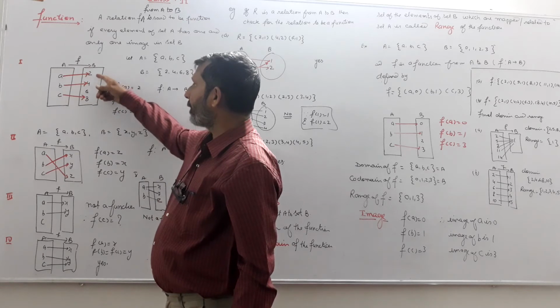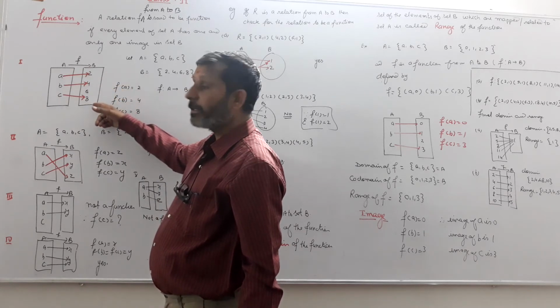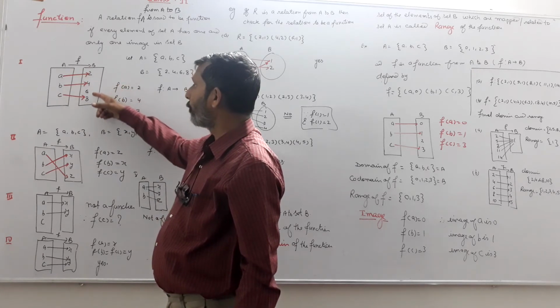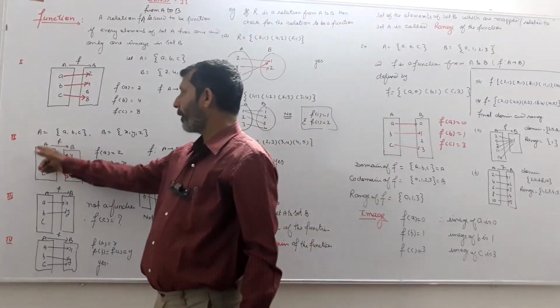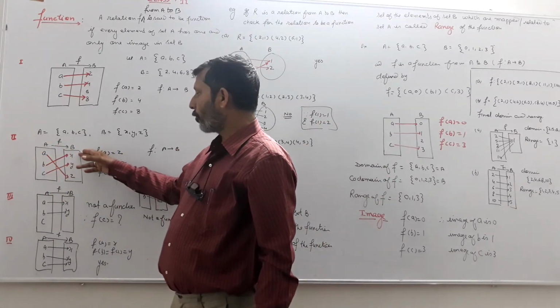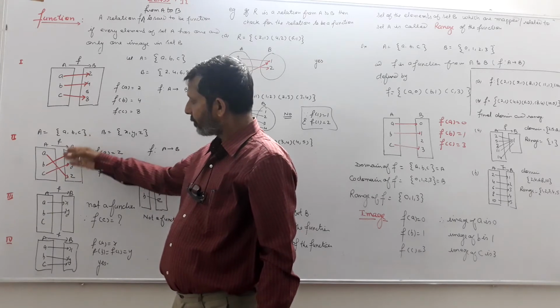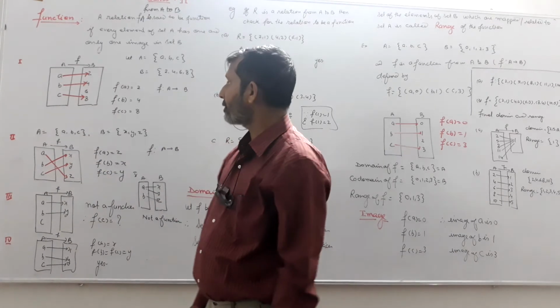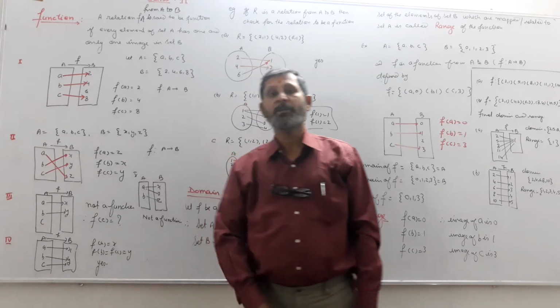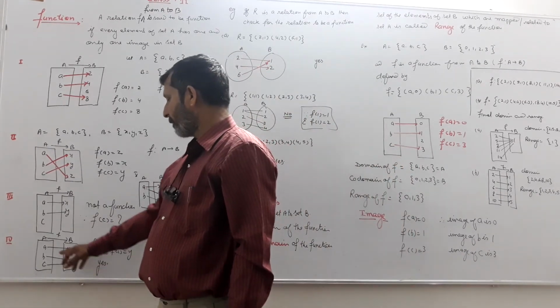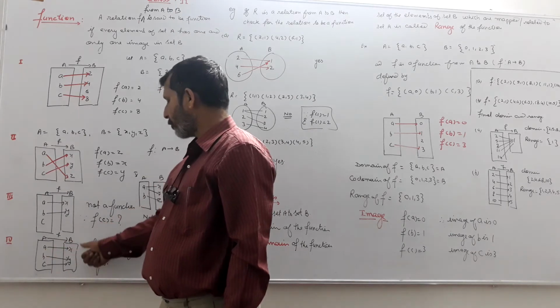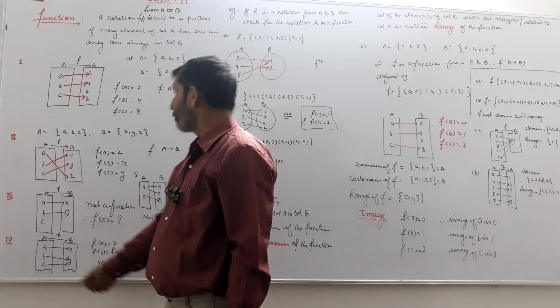For example, in this part, domain is ABC, codomain 2 4 6 8, and what is the range? Range is 2 4 and 8। In this part, domain is ABC, codomain XYZ, yes, range is also XYZ, because the range is always a subset of the codomain। This is not a function, this one in this function, domain ABC, codomain XY, range is also XY।